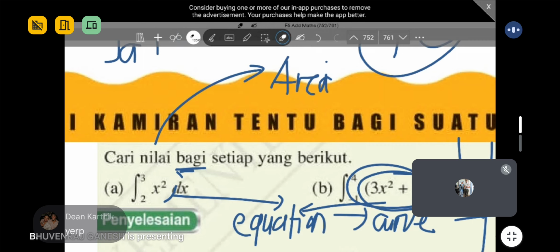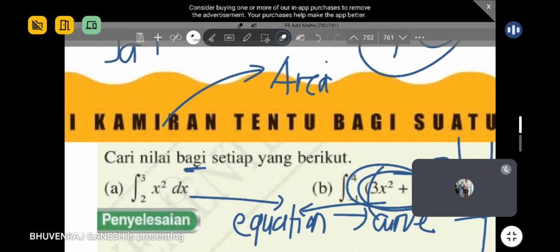Volume is different. This one we never get volume because volume is a totally different formula. Okay. If you want to find volume, you're going to square this. You will square this whole expression. Same for here, you square it, then you find volume.